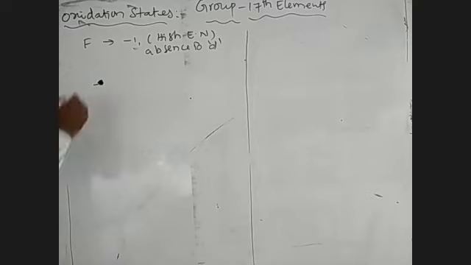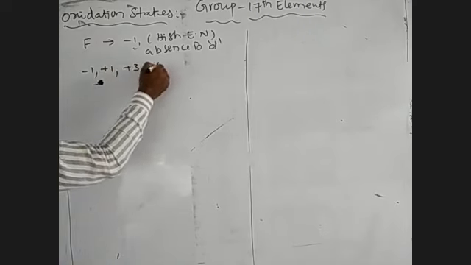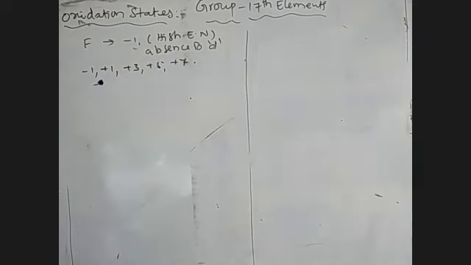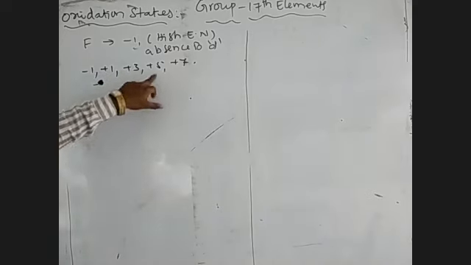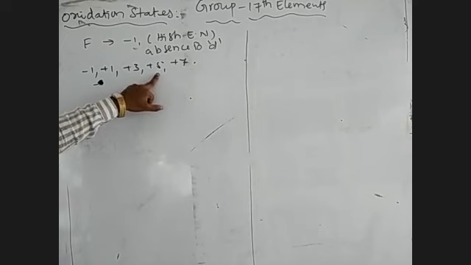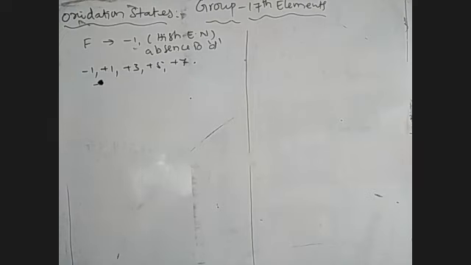The remaining elements exhibit different oxidation states: -1, +1, +3, +5, and +7 are possible. Here, +1 indicates that only one unpaired electron exists in the electronic configuration. +3 indicates 3 unpaired electrons are present in the valence shell. +5 means the valence shell contains 5 unpaired electrons. +7 means the valence shell contains 7 unpaired electrons.